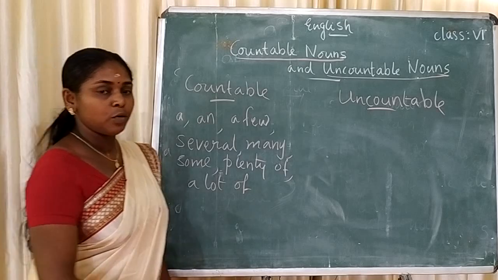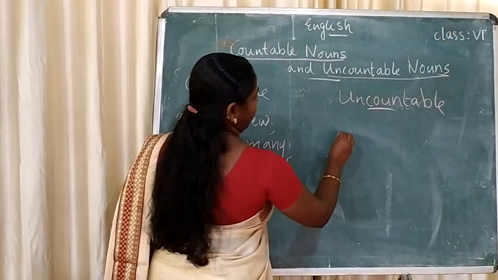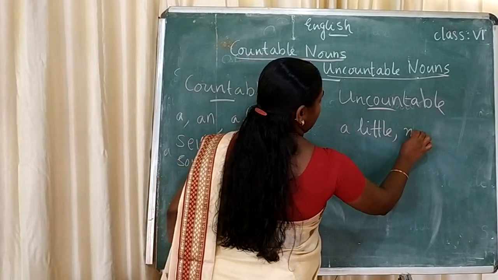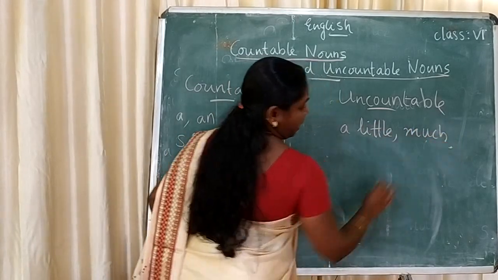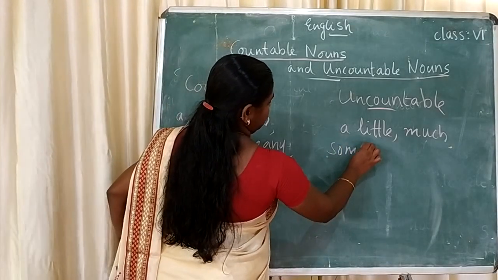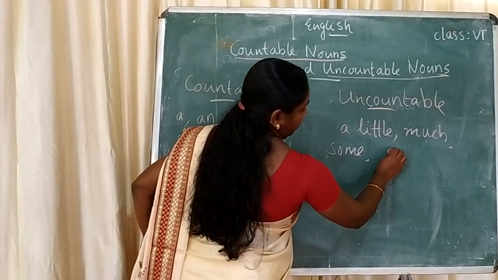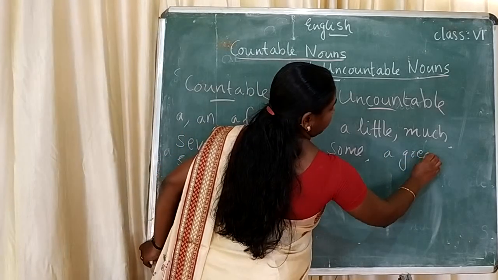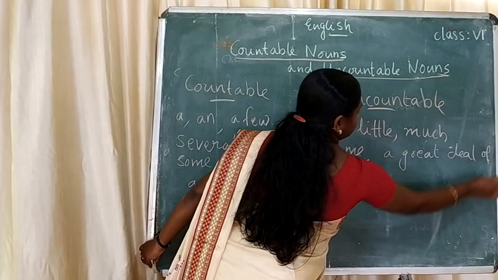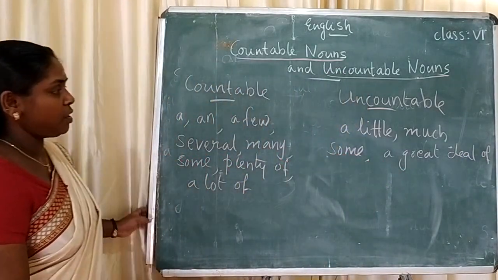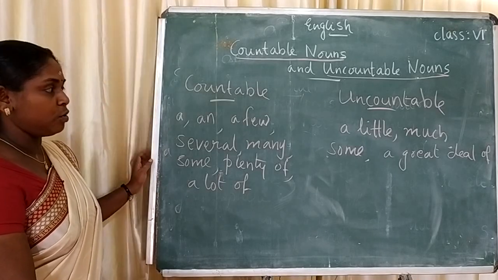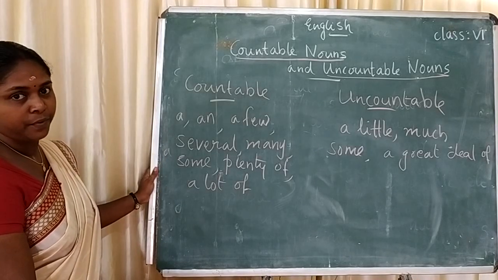Then uncountable nouns: a little, much, some, a great deal of. So these are some of the words that we can use with the uncountable nouns. Okay.